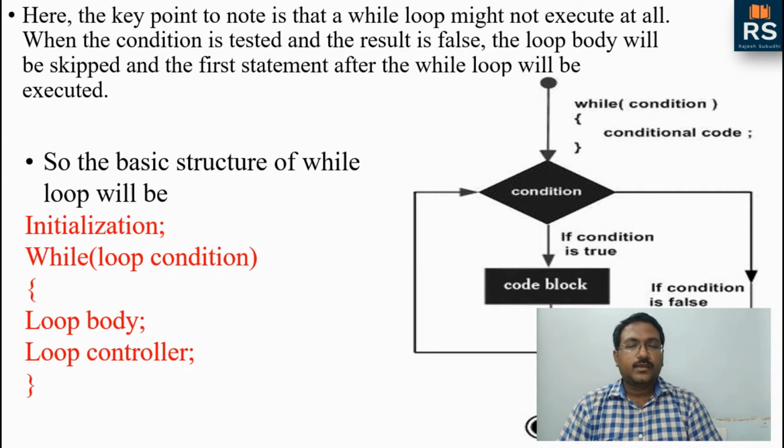Fine. So here, as I told, first we have to initialize it. First it will come initialization, then while, which is our loop name, within brackets the loop condition, then within the curly braces of while the loop body and the loop controller. Fine. So like this the while loop is written. Next, let us see some small programs by which we can understand the while loop very easily.